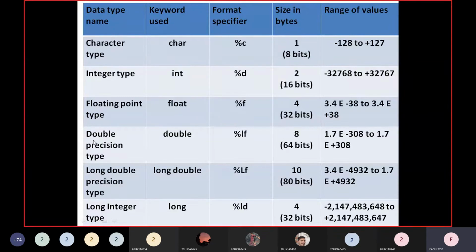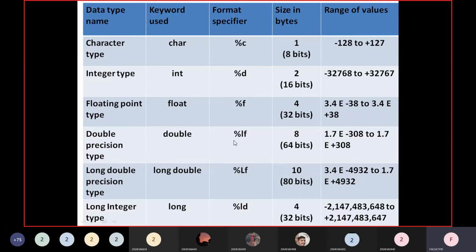Then the next data type is the double precision type. In short, we use the keyword double in lowercase. And what is the format specifier? Percentage lf. How can you inform the compiler that you are going to print a double precision type number? By using the format specifier percentage small lf.